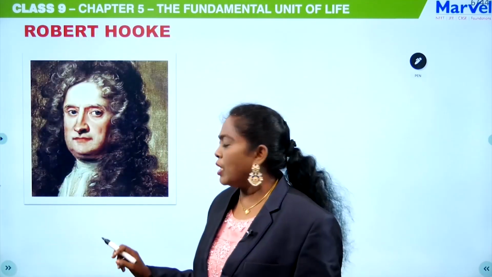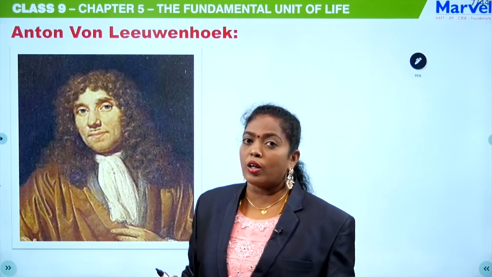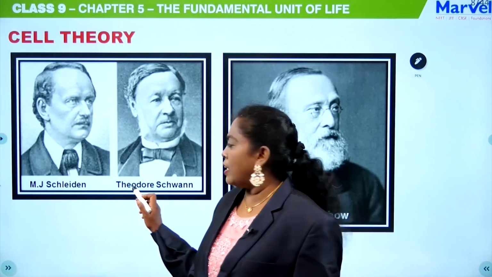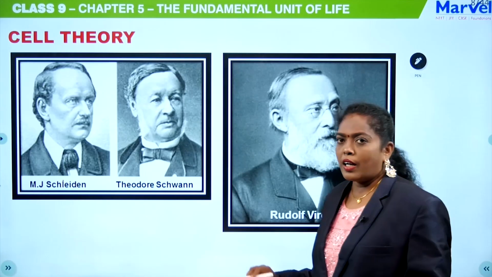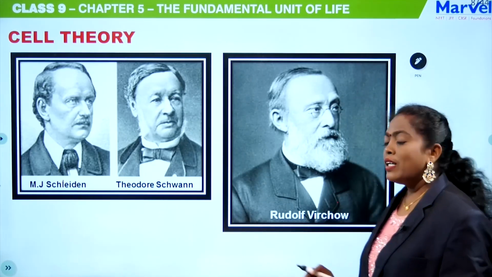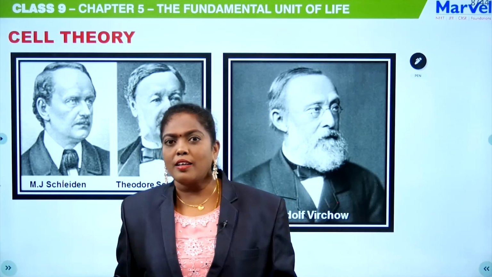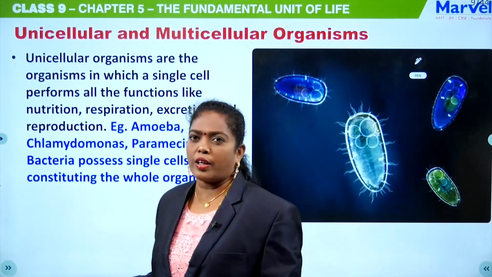Okay, he is actually Robert Hooke, and this is Anton von Leeuwenhoek, who discovered the living cell. Then the cell theory was proposed by Schleiden and Schwann, and then Rudolf Virchow extended the cell theory, stating that each cell arises from a previous cell. Okay.